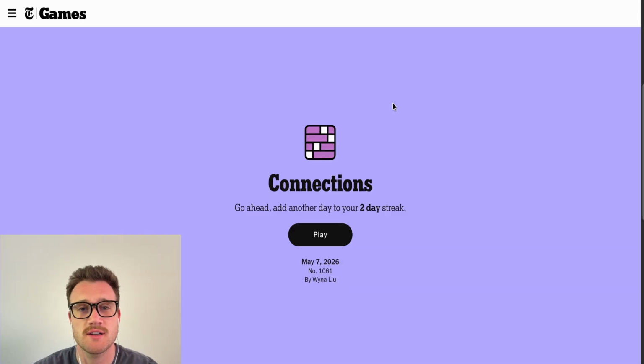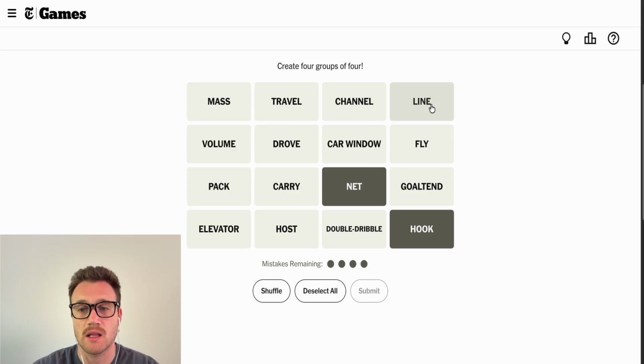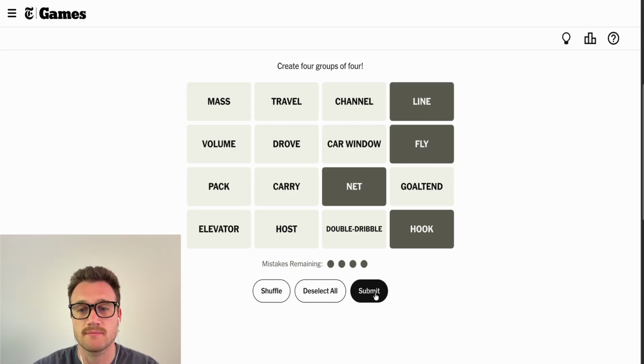On to the connections. Let's find our 4 categories. Mass, travel, channel, line, fly, car window, drove, volume, pack, carry, net, goaltend, hook, double dribble, post, and elevator. Okay, I'm seeing some fishing related items here. Let's go hook, net, line, and fly. Your fly fishing essentials.